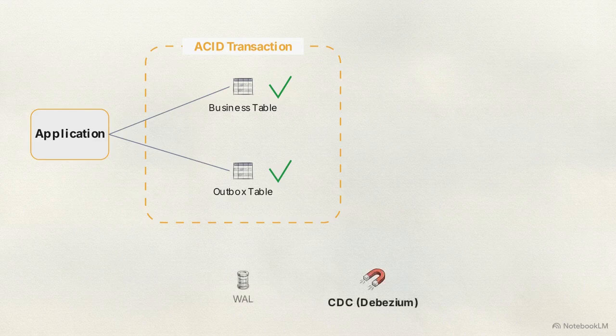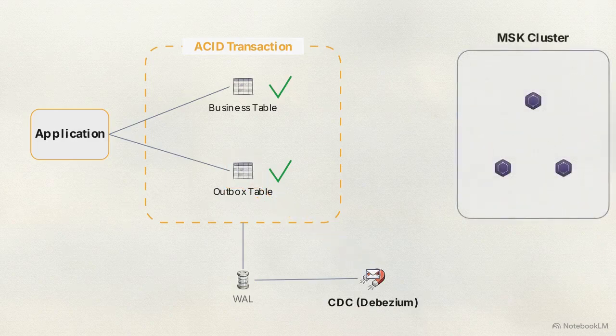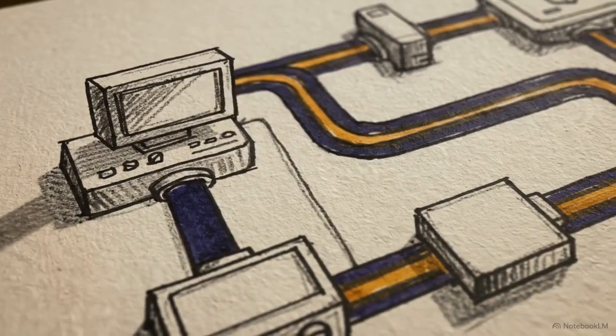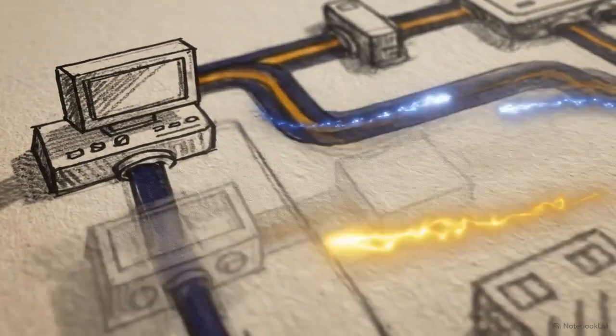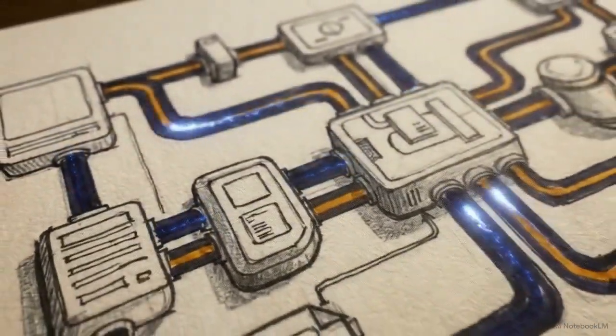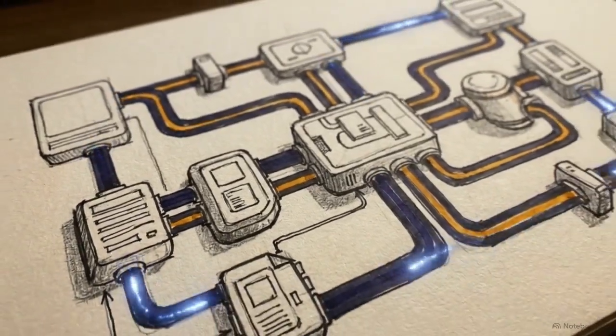To bridge the gap to Kafka asynchronously, we implement Change Data Capture, or CDC. A connector like Debezium continuously tails the database's write-ahead log. When it detects a new row in the outbox table, it streams that exact payload to the MSK cluster. By utilizing the relational database as the sole atomic boundary, the ingestion phase achieves absolute consistency. Application logic is completely decoupled from Kafka network failures.